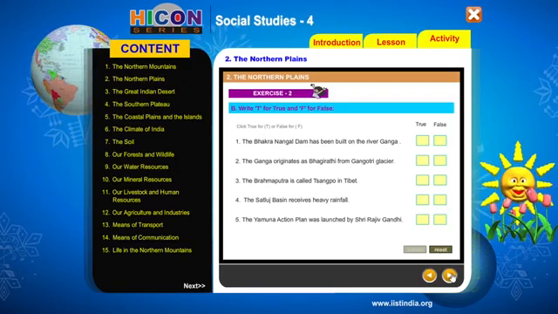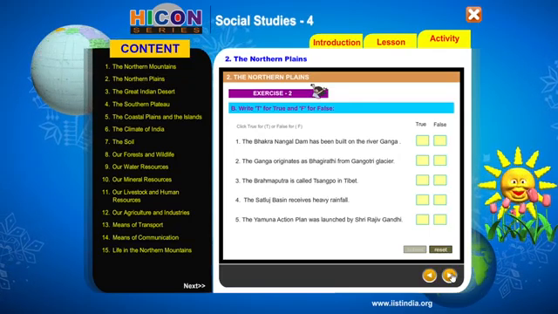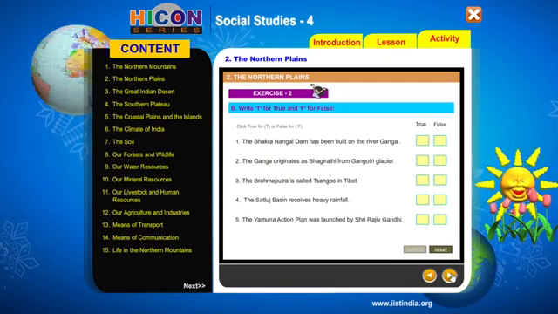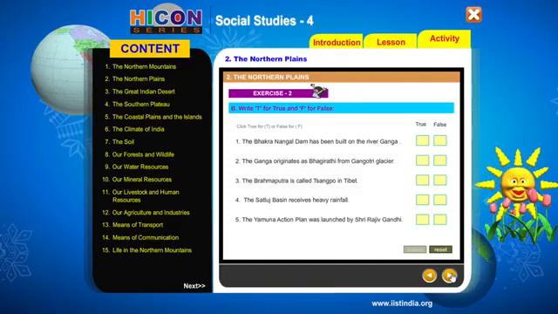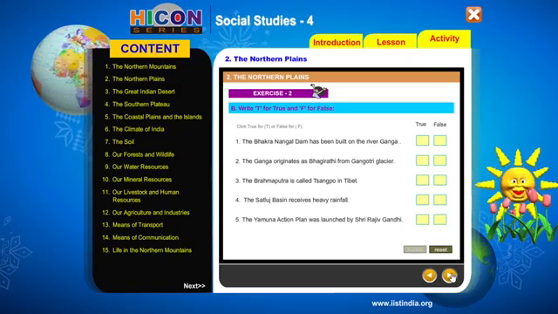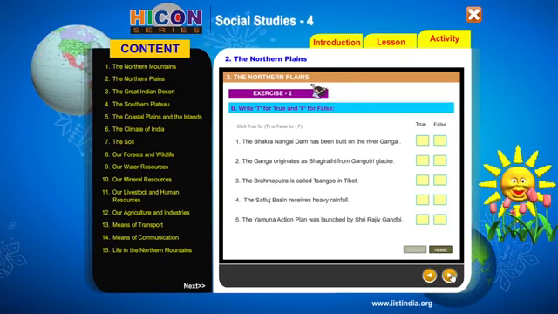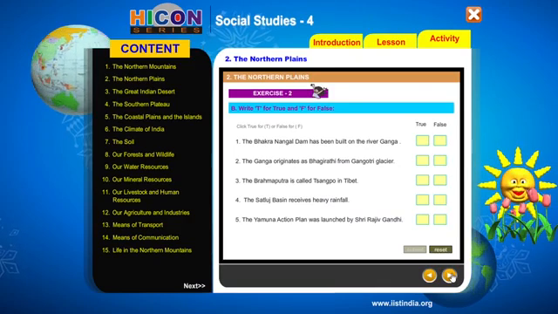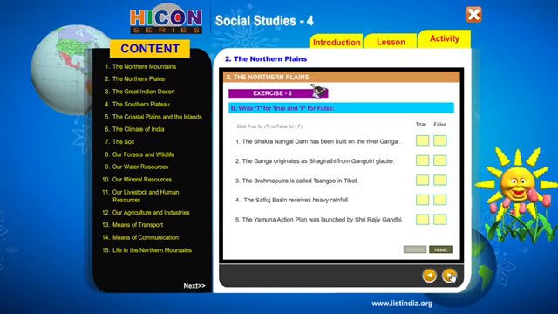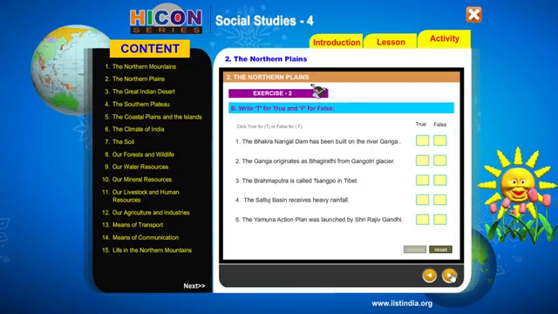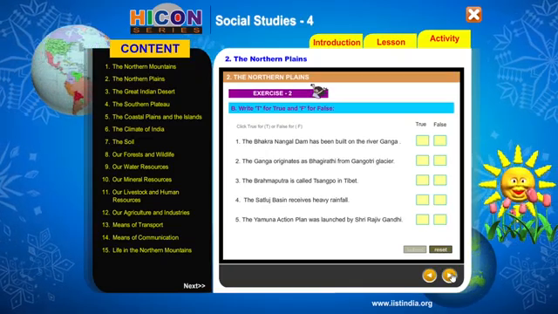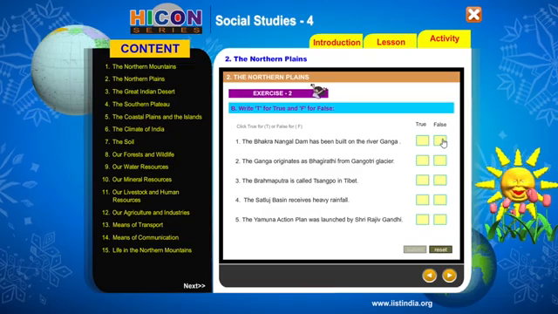Okay, right. So 5 sentences are there, and we need to match every sentence with what we have learned in the lesson. Right. First one, the Bakranangal Dam has been built on the river Ganga. We have read about the Bakranangal Dam, but that was not on river Ganga, isn't it? Yes, Bakranangal Dam has been built on the river Satluj and not a Ganga. So what is the answer? False.